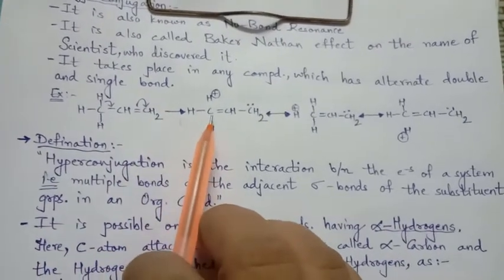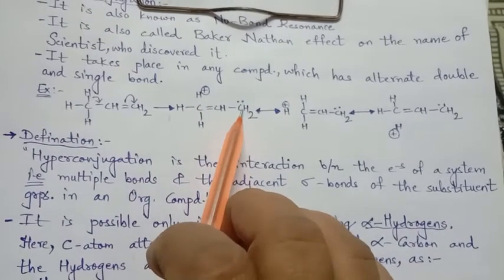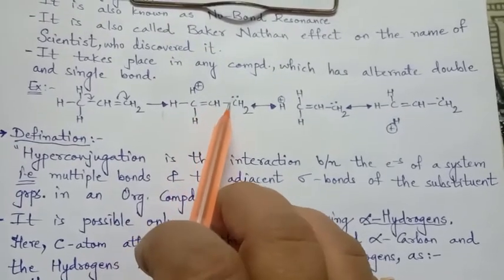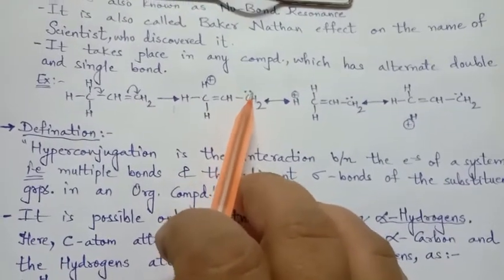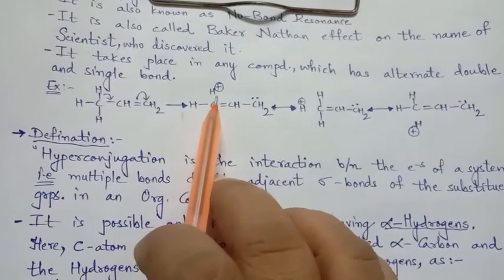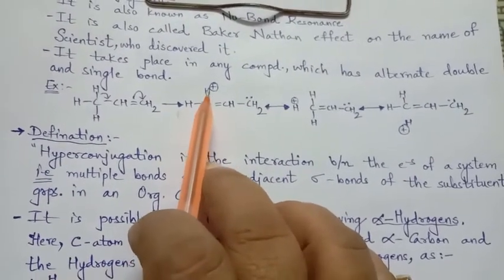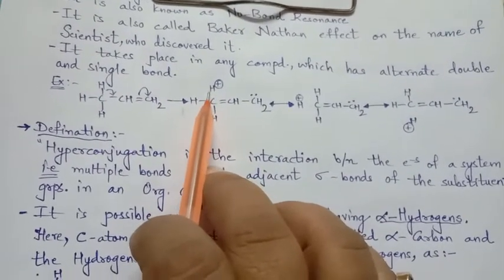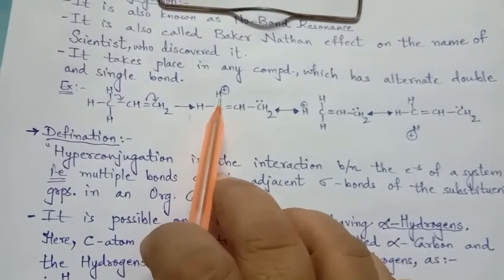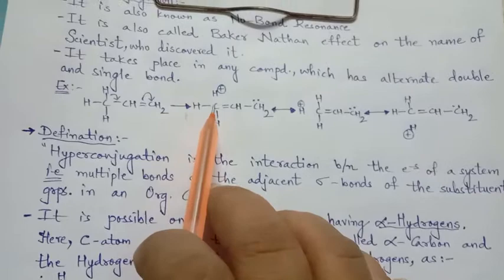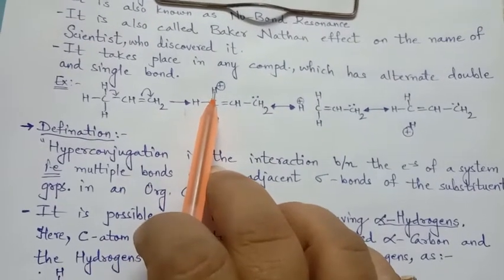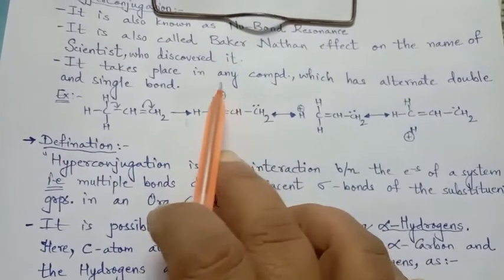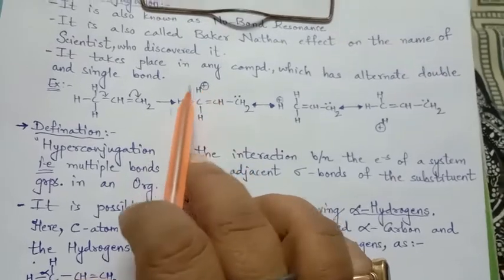So the new structure which exists is CH2=CH-CH2 with a lone pair, and one hydrogen which is not having any electron. It has already given its electron, acquiring a positive charge with no bond here. But it will not go away from here because the whole compound is here. So this no-bond hydrogen with positive charge will try to remain near this compound.